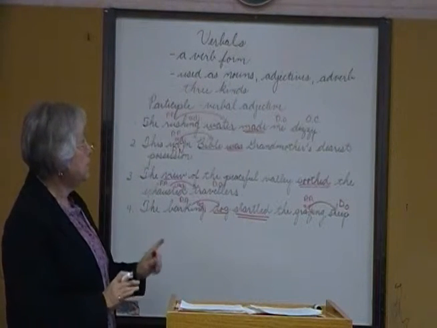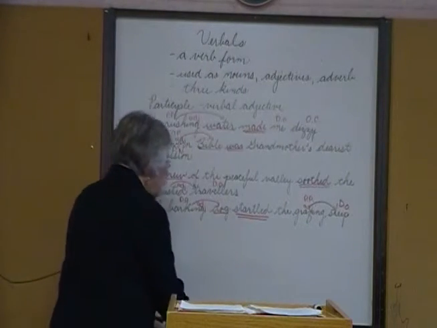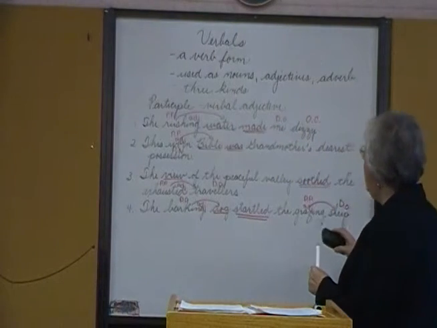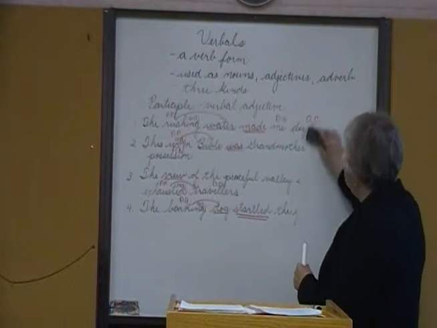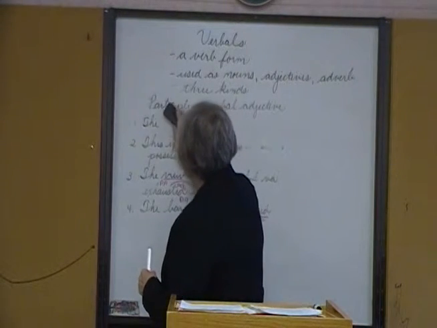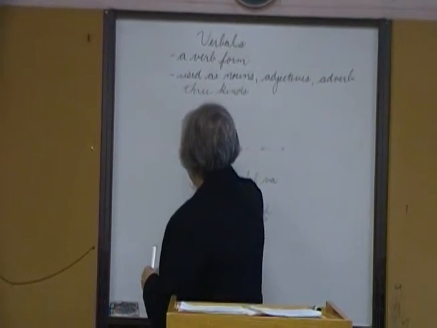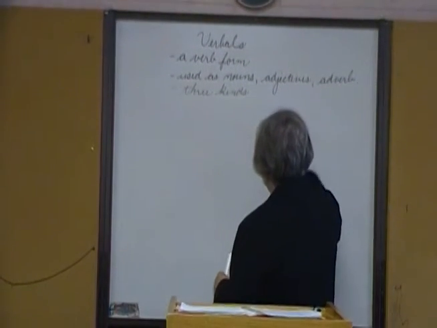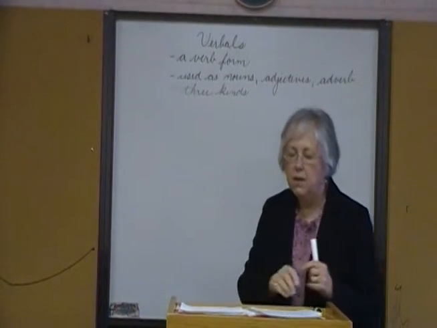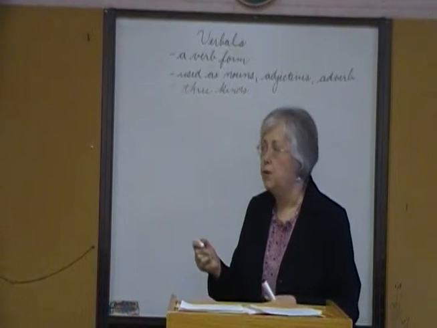All right, so that's our first verbal, the participle. Let's continue on and take a look at another verbal. As I said, there are three kinds. The participle is our first kind. The next kind of verbal is what we call a gerund.